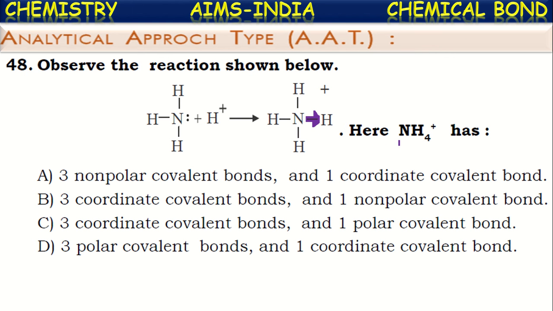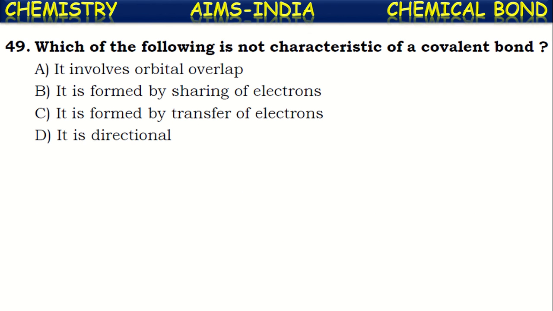Now what they're asking here, the NH4 plus ion thus formed has, see, already these three are covalent bonds and this ammonia molecule is connected with the H plus ion with a dative bond. Now totally there are three covalent bonds and one coordinate covalent bond. So three polar covalent bonds and a coordinate covalent bond. This is correct. Okay.